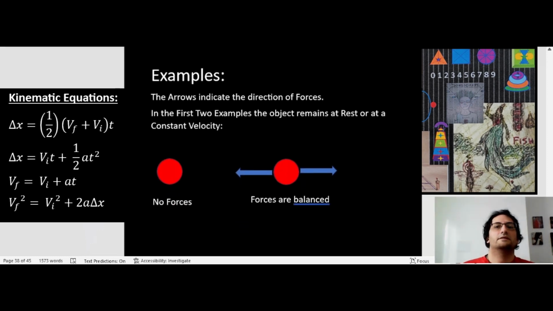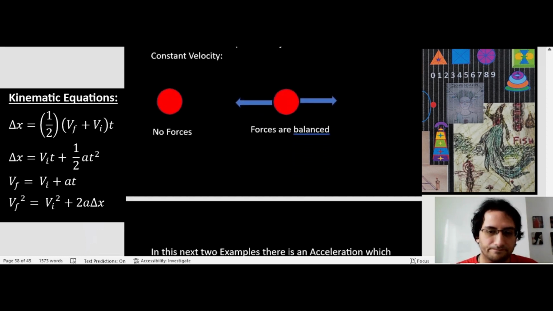Examples. The arrows indicate the direction of forces. In the first two examples, the object remains at rest or at constant velocity. In the example on the left, there's no force, so the net force is zero. So the object, if it is at rest, will continue at rest, and if the object is moving at a constant velocity, it will remain at a constant velocity. In the example on the right, the forces are balanced. The left force and the right force completely cancel out, and the object has a net force of zero. Once again, if it's at rest, it will remain at rest. If it's moving, it will remain moving at a constant rate.